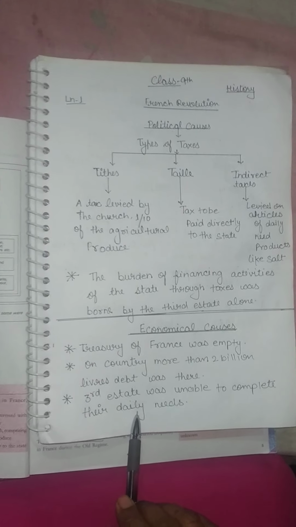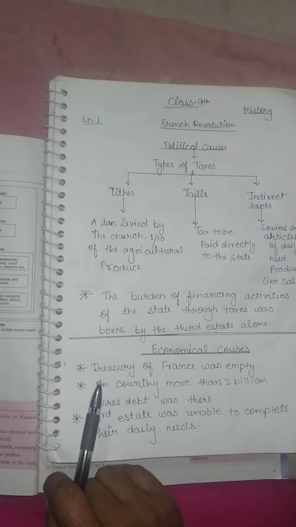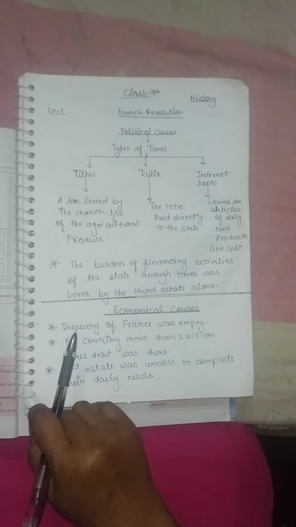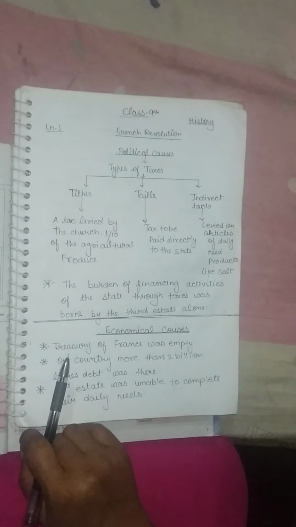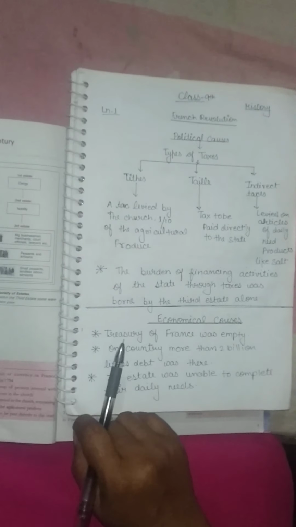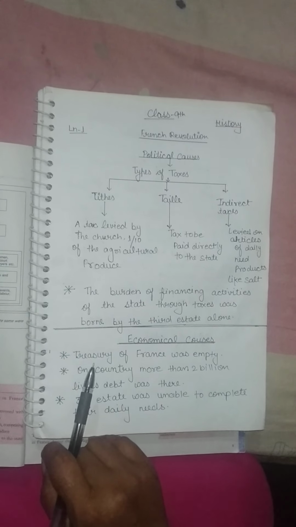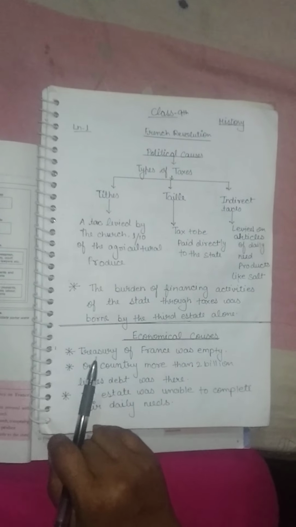We know that so many problems were faced by the common people of French society during Louis XVI's rule, so the people of French society decided that they had to change the system of government and bring such a system in which there should be equality and power should be divided among legislature, judiciary and executive.